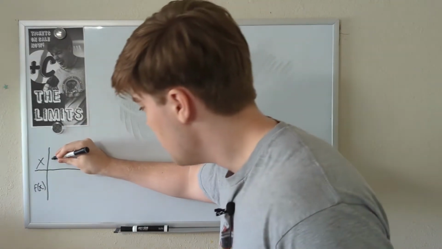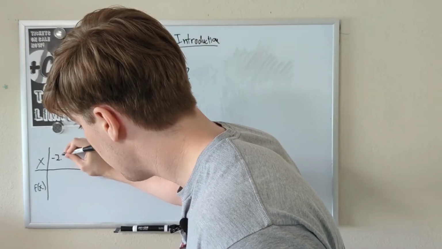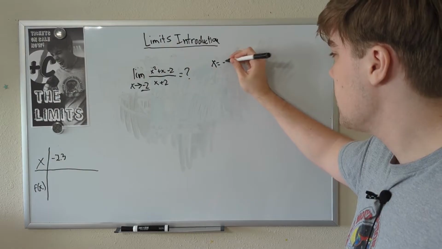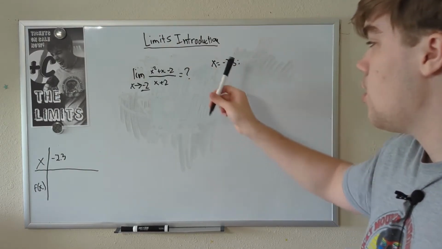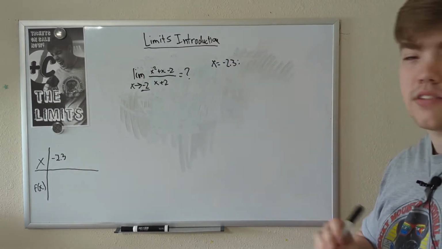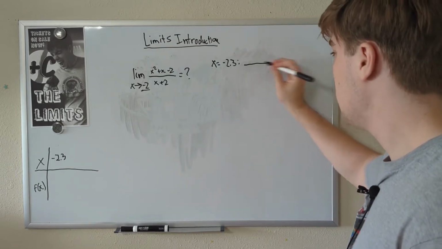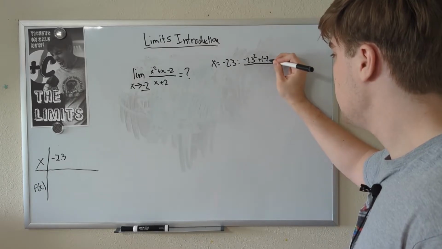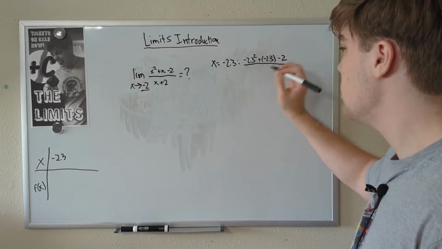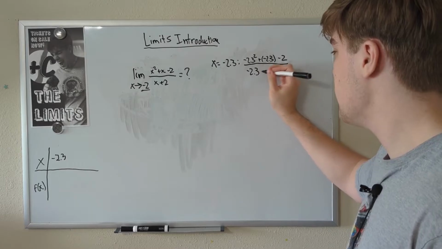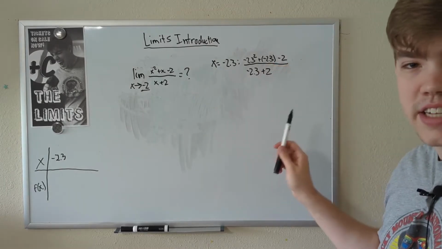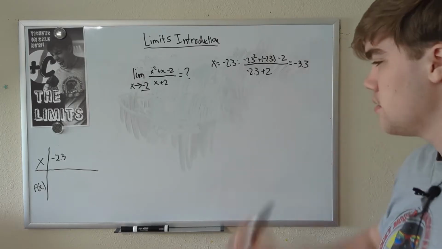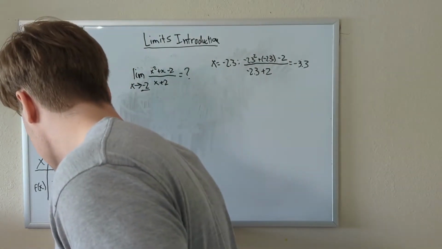First, we're going to try -2.3. If we plug in x is equal to -2.3, all we have to do is replace every x in here with -2.3. So this will equal (-2.3 squared plus -2.3 minus 2) divided by (-2.3 plus 2). I'm not going to do all the simplification here, but what this ends up equaling is -3.3. So let's write that down over here, -3.3.